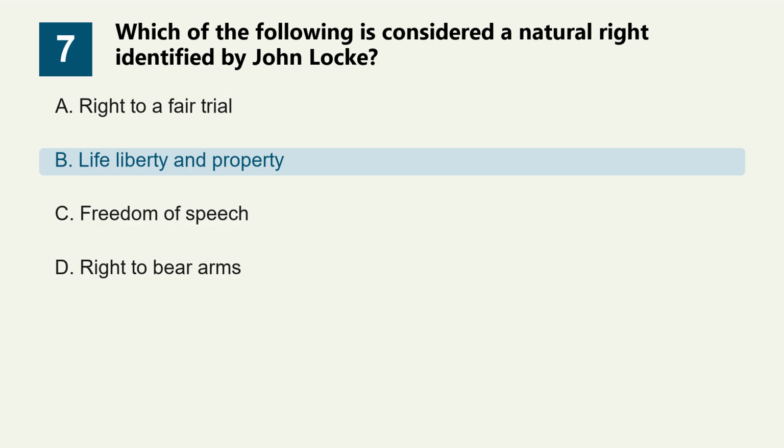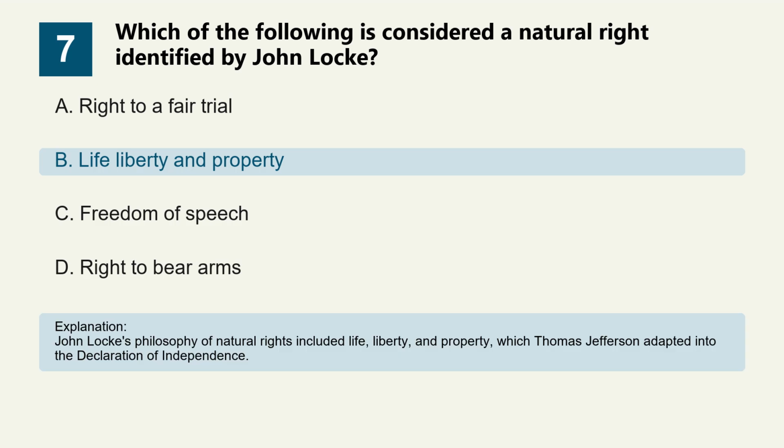Life, liberty and property. John Locke's philosophy of natural rights included life, liberty, and property, which Thomas Jefferson adapted into the Declaration of Independence. Question 8.